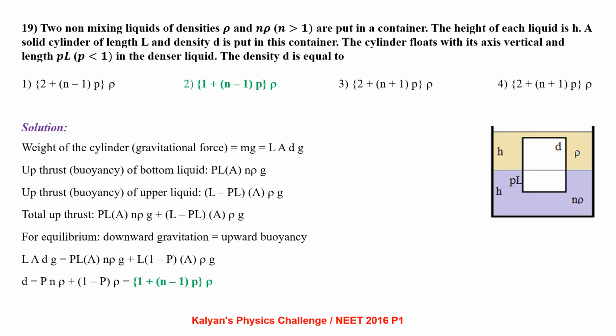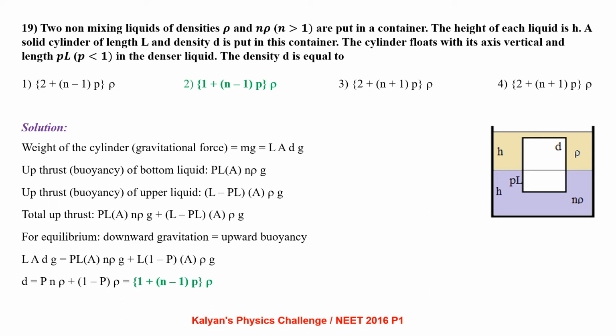Two non-mixing liquids of densities ρ and nρ are put in a container. The height of each liquid is h. A solid cylinder of length L and density d is put in the container. The cylinder floats with its axis vertical and length pL in denser liquid. The density d is equal to.